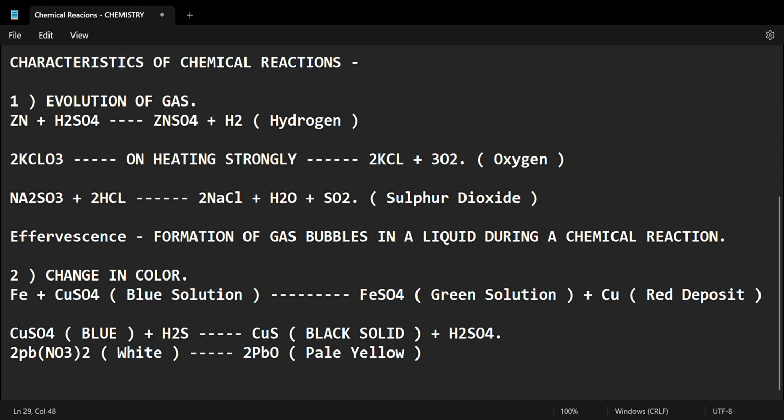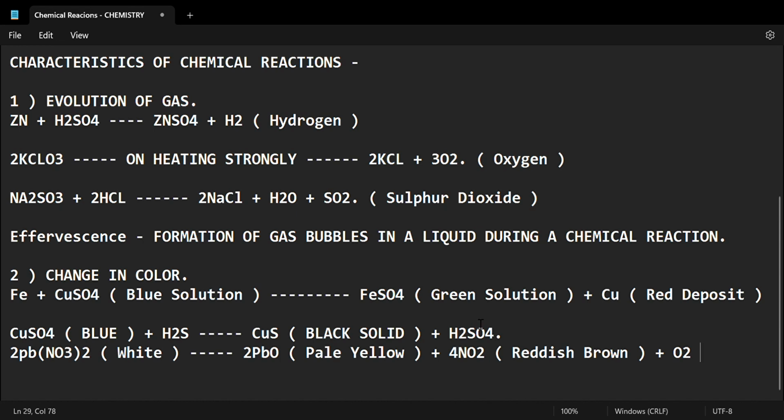So pale yellow over here, and it becomes over here 4NO2, which is reddish brown in color, plus O2. Now don't mistake this for an evolution of gas, because this is also a change in color.